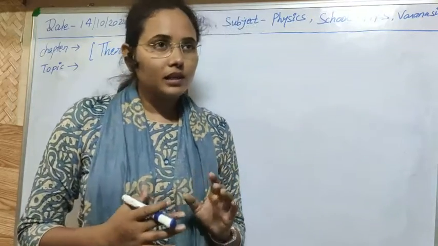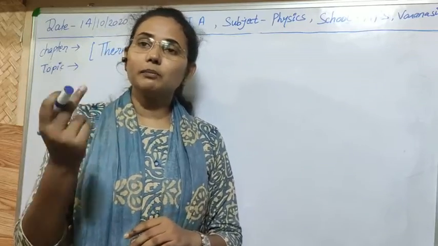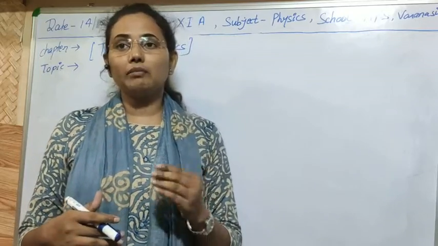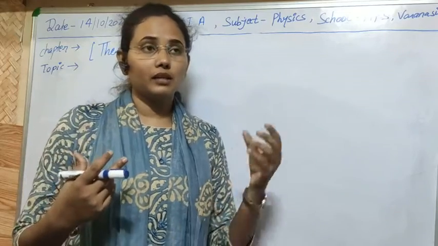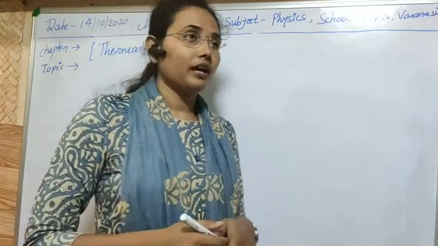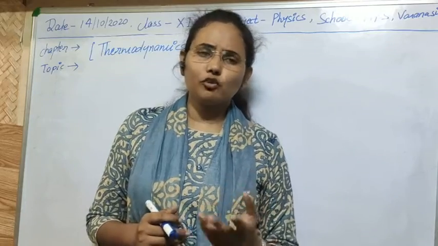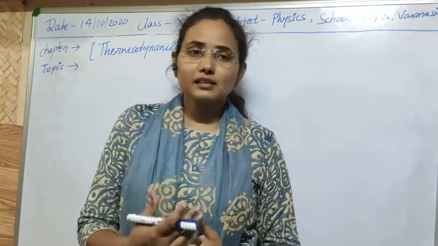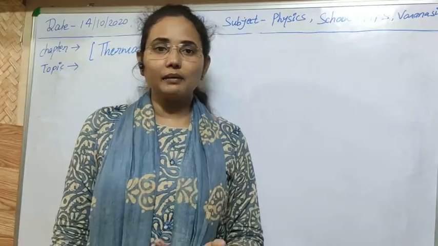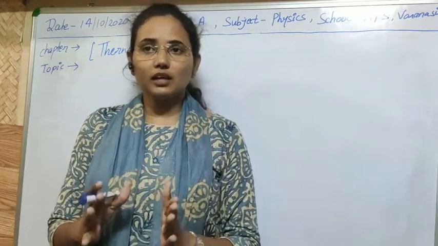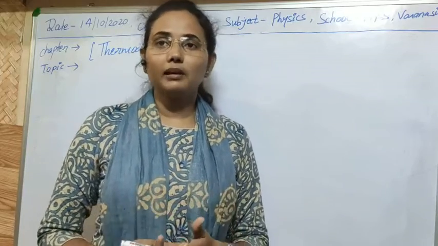And what is thermodynamic equilibrium? Thermodynamic equilibrium means some properties remain constant with time. If in any system the macroscopic variables like pressure, volume, temperature, mass, composition, etc. are not changing with time, then we can say that the system is in thermodynamic equilibrium. I think thermodynamic system and thermodynamic equilibrium are now clear to you.